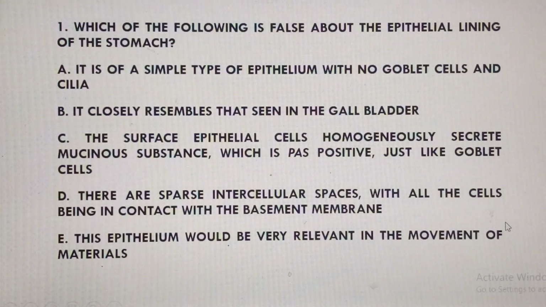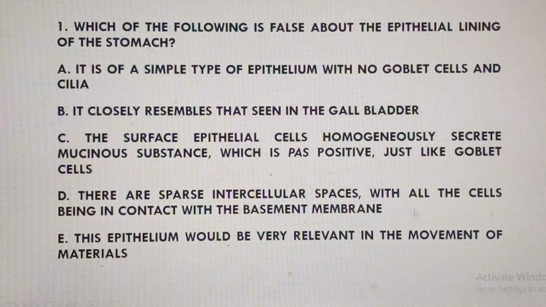Now option D says there are sparse intercellular spaces with all the cells being in contact with the basement membrane. Yeah, that's a very true statement. Because with epithelial lining, we get to know that epithelial cells will have little intercellular spaces. And then of course all the cells will make contact with the basement membrane because it's a simple type of epithelium. If it's stratified, then only the basal cells are going to make contact with the basement membrane. So that's a very true statement.